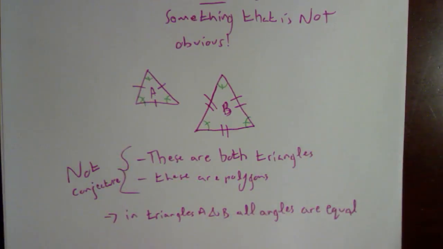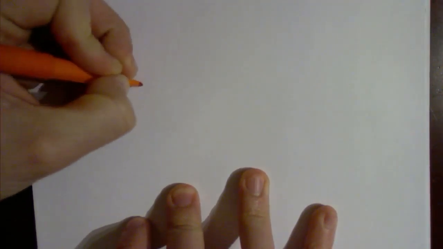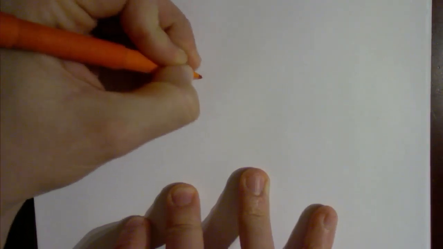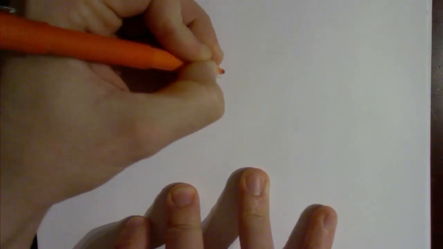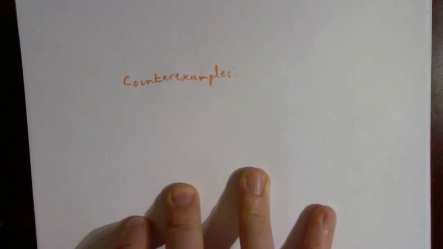Now, let's move on to what a counterexample is. We're moving on towards the end of this unit on talking about proofs. But before we get there, we need to see how to disprove something. And counterexamples are exactly how you do that. Counterexamples.